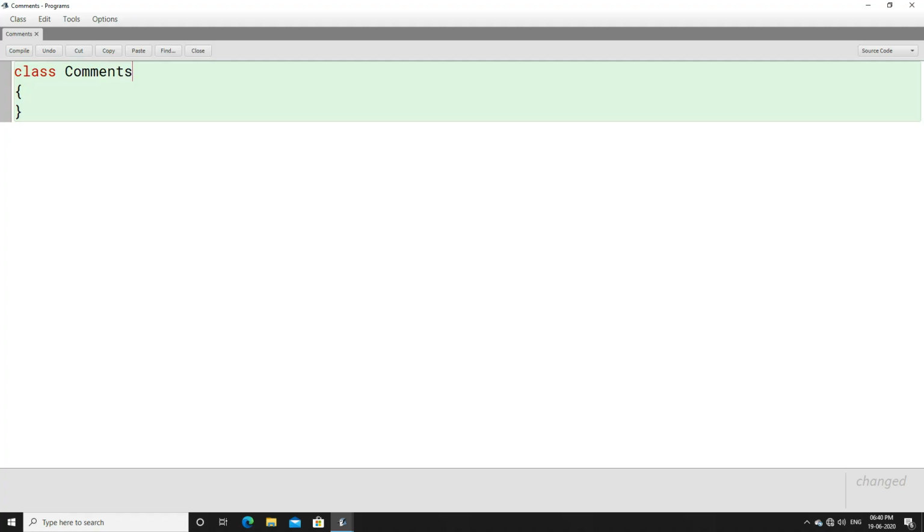Let us start with comment. You must have seen me in my previous video tutorial using double forward slash like this. This is how sometimes I use double forward slash. What do you mean by this double forward slash, or why do we use it? Well, whenever you use double forward slash, this is called a single line comment.